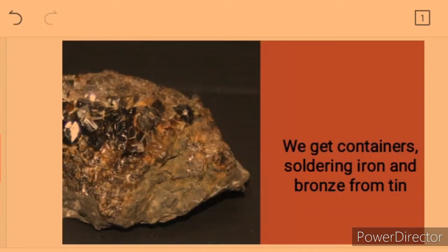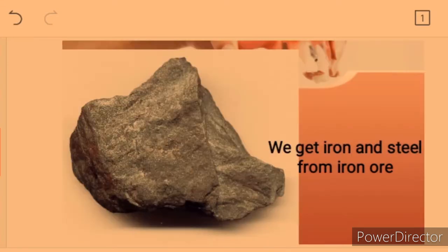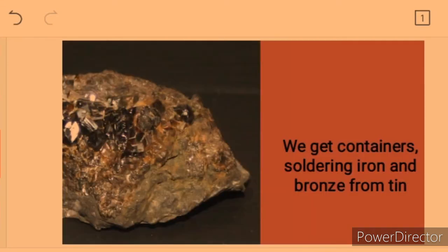This is tin, and we get containers, soldering iron, and bronze from tin. Before we go over to the next one, let's still talk about tin. We can find tin in Jos, Kano, Kwara, Ondo, Oshun, and Nasarawa states. Those are the places where we can find tin.